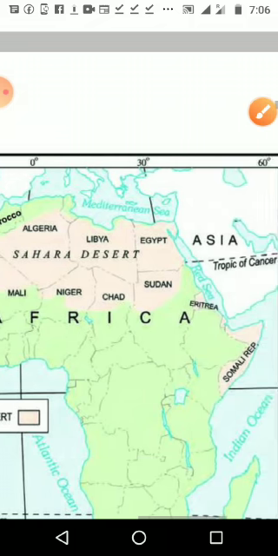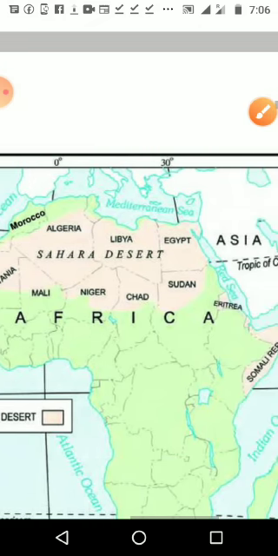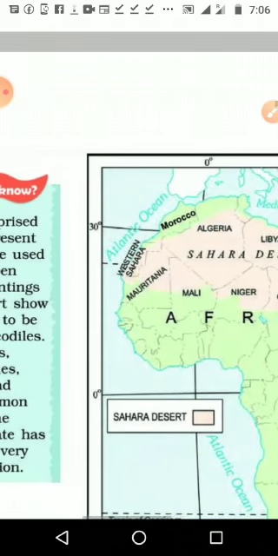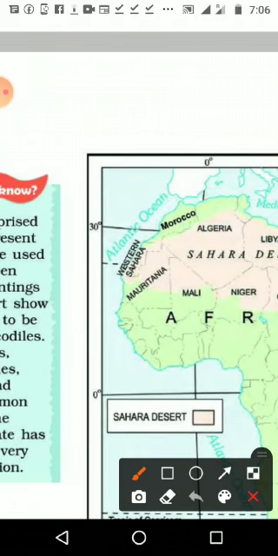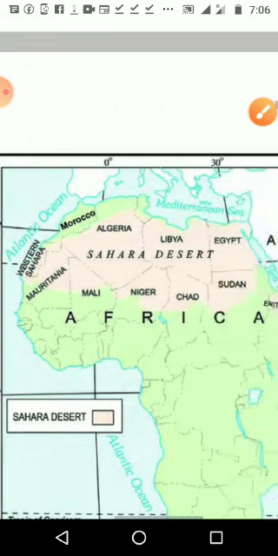Okay, this is the Sahara desert, and let us see where it is located. It is at 30° north. This is the equator, and upward it comes to 30° north, it may come up to 20°. That we will see in the lesson.